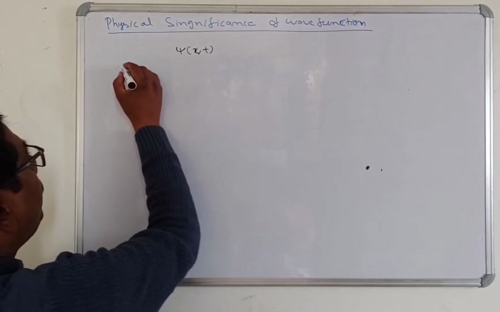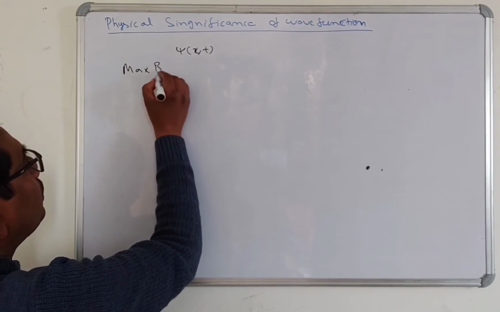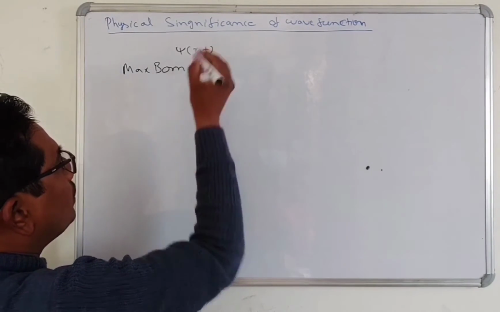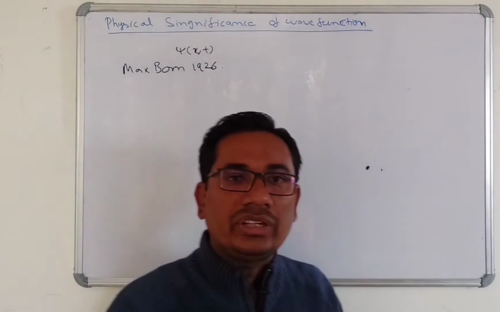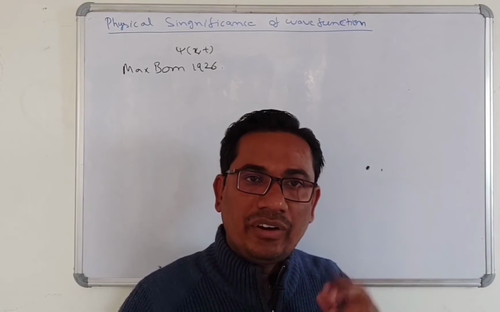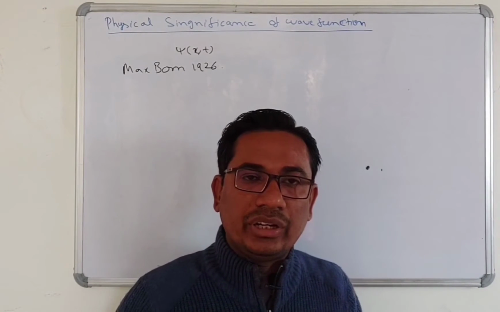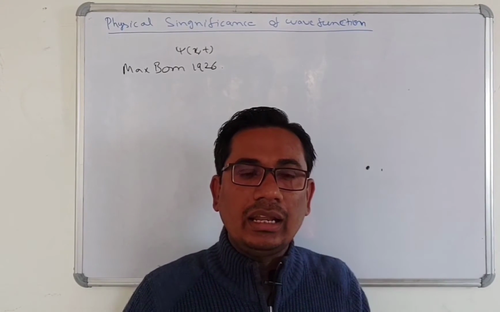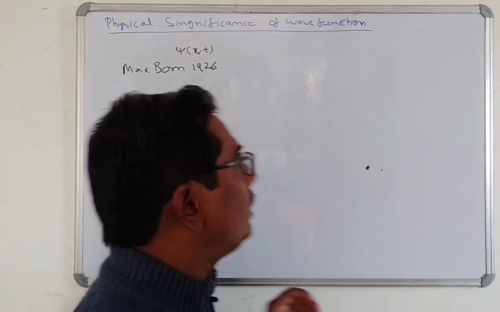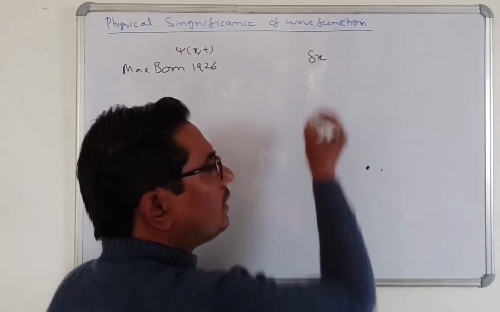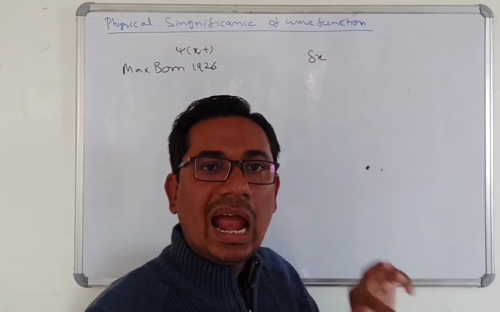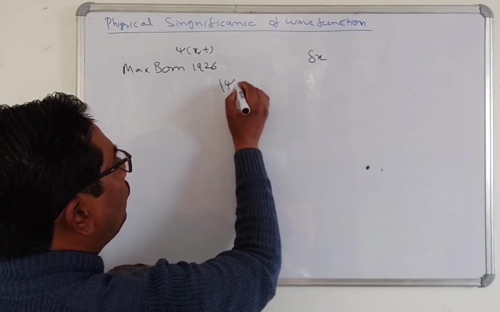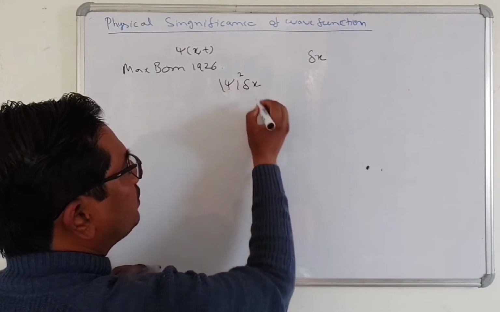Max Born in 1926 gave the physical significance of the wave function. According to the Born interpretation, the probability of finding the particle in a small length delta x at a position x and time t is equal to mod of psi square times delta x.